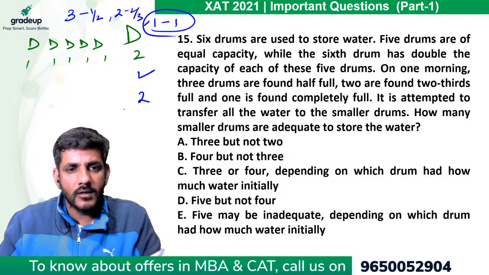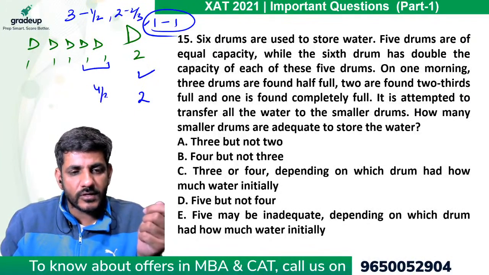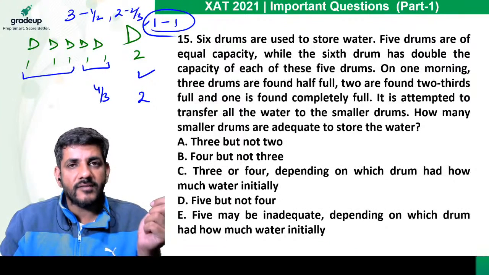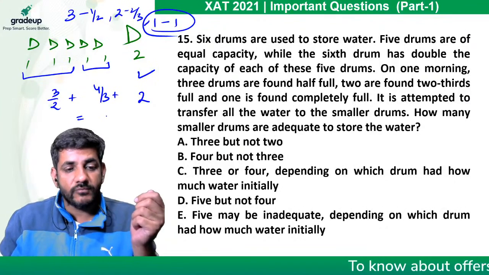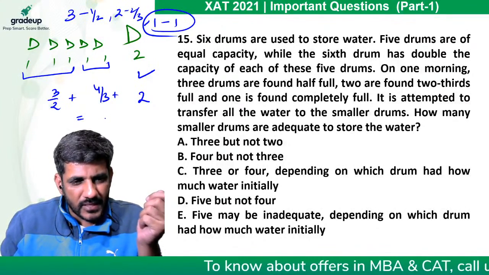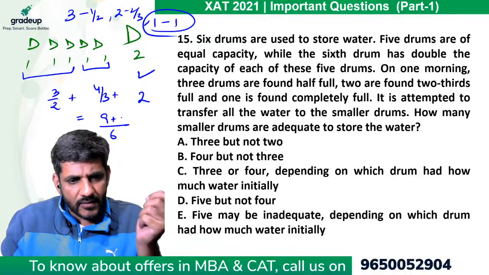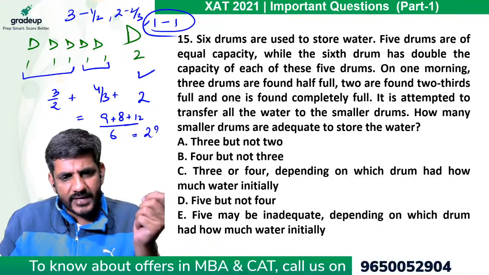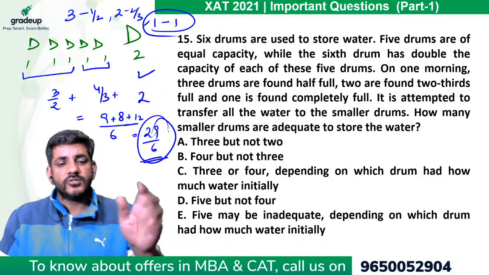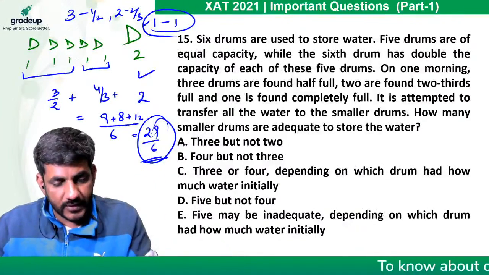That is 2. और इनमें से 2 2/3 ले लेते हैं, 2 times 2/3 हो जाएगा तो 4/3 हो जाएगा. और इनमें से 3 हाफ लेते हैं, 3 times half होगा तो 3/2 हो जाएगा. So the total capacity would become how much? LCM ले लेते हैं 6, तो 6 लेने पे आएगा ये 9 + 8 + 12. This is equal to 29/6 liters. So this is the maximum possible quantity that can be there in all the drums together.